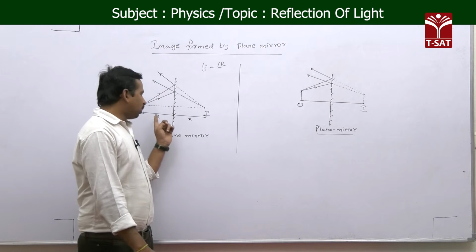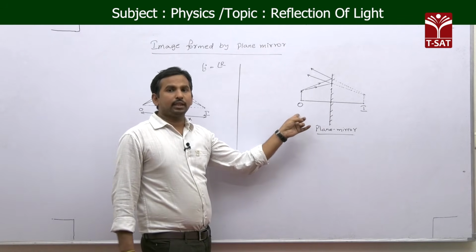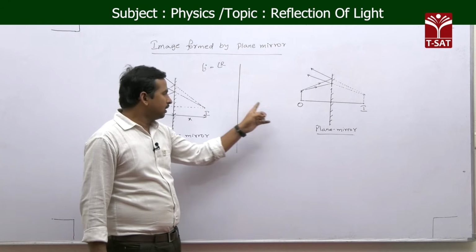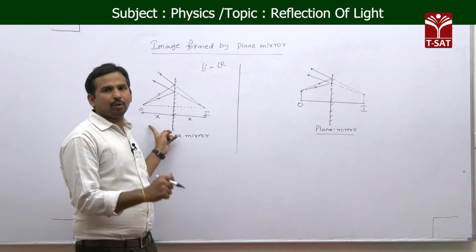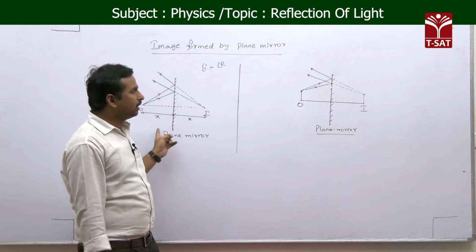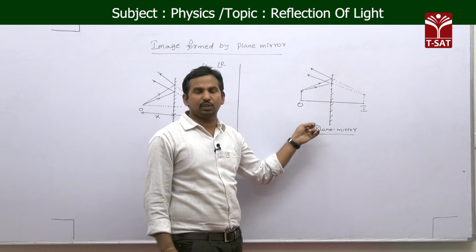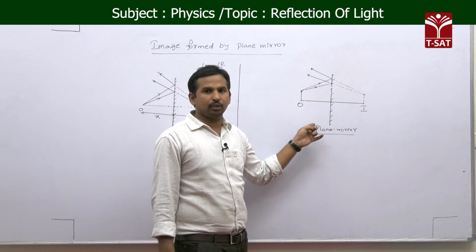Just like the point object we explained, now we are seeing the extended object. A point object means we don't have a particular dimension for it, very small dimensions, like a point. Whereas in case of an extended object, we have some length and height for the object.